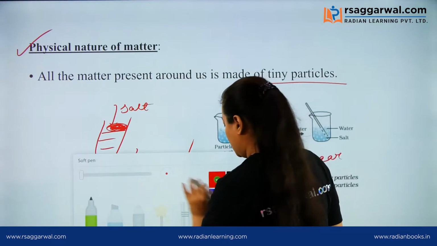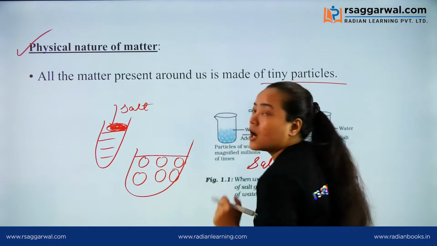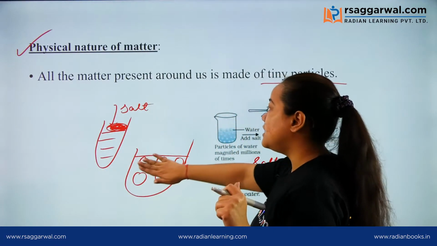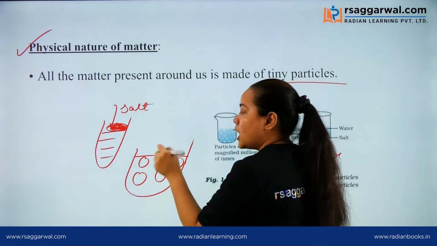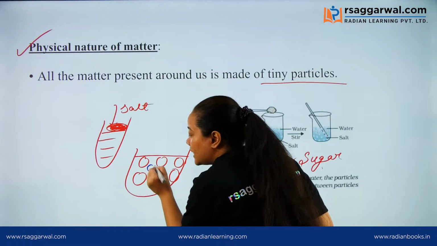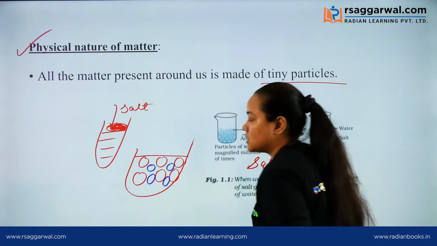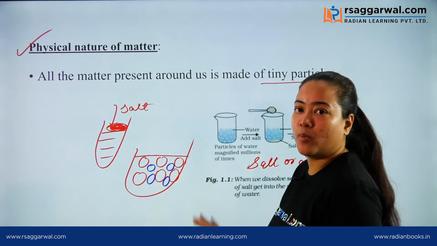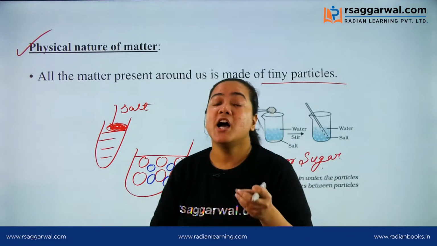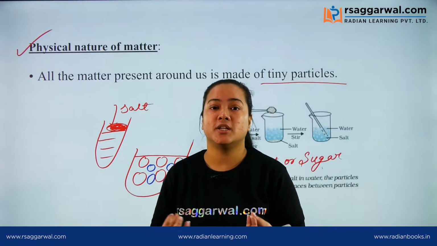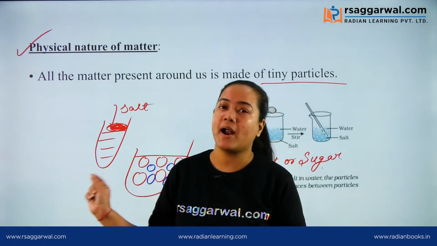Let me change the color of my pen. Suppose these red ones are your water molecules, and your matter is made up of tiny particles. When we dissolve salt, its molecules just get in between the spaces of the water molecules. So by performing this simple activity at home, we reach the conclusion that matter is made up of tiny particles.